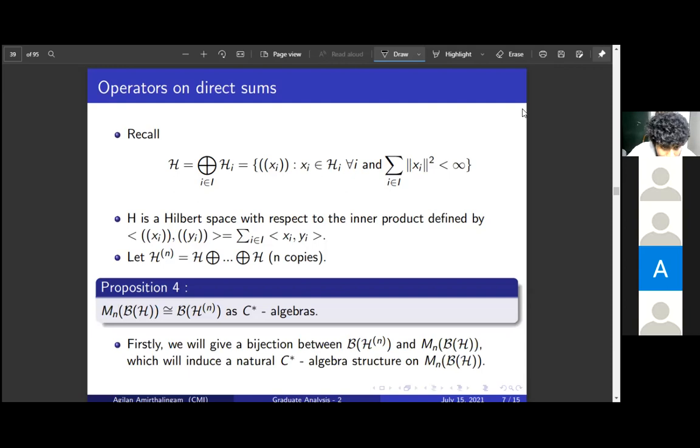I am doing this only for n copies of H. This can be done in general also, as you will see in the proof. These need not be equal to H. They can be any, an arbitrary direct sum.